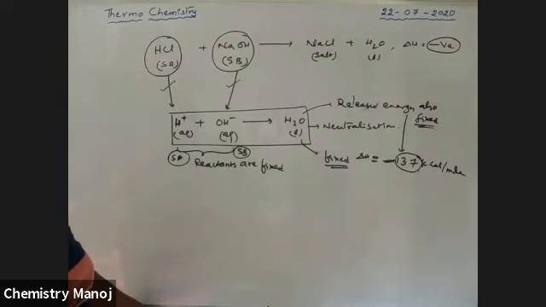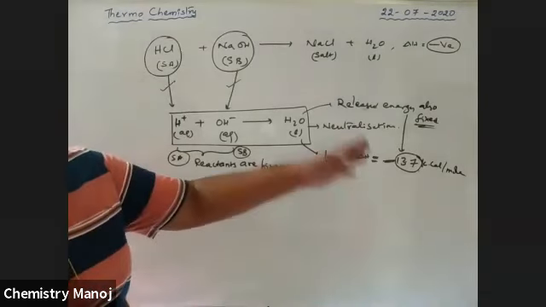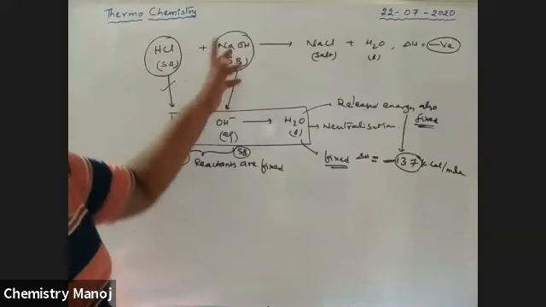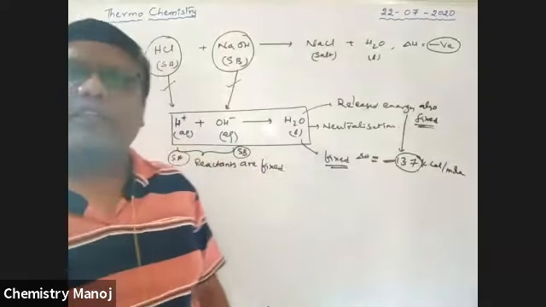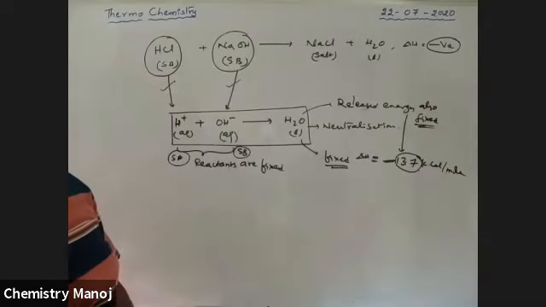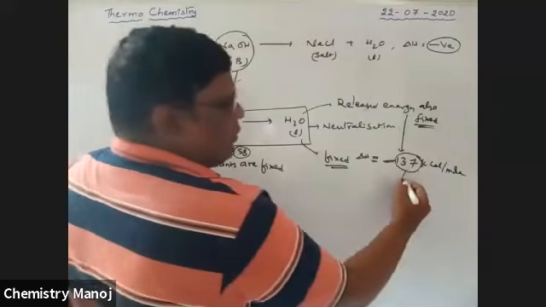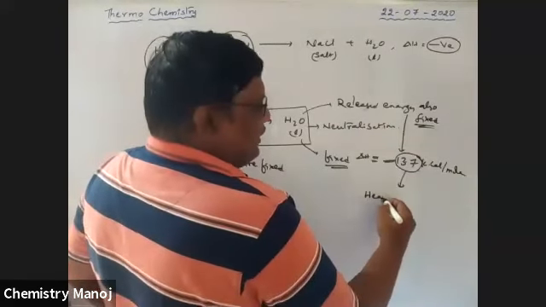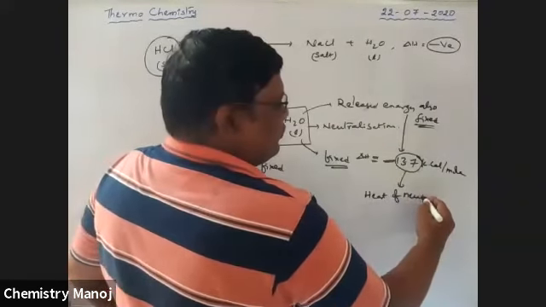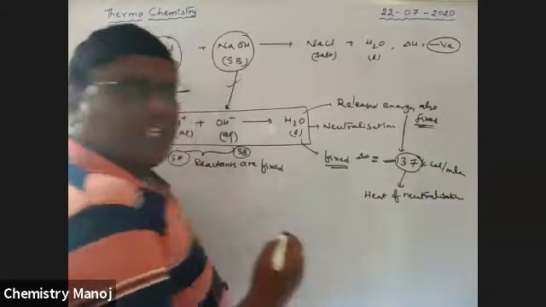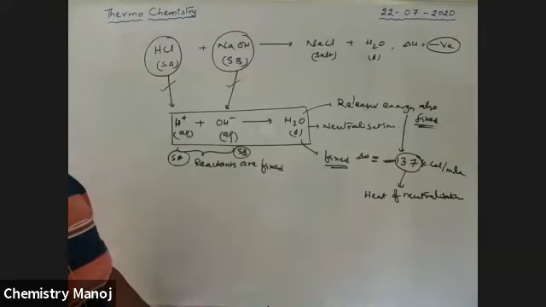13.7 kilocalorie per mole, that much energy is released. Whatever the strong acid, whatever the strong base, the released energy is always 13.7. Therefore, this energy is called heat of neutralization.